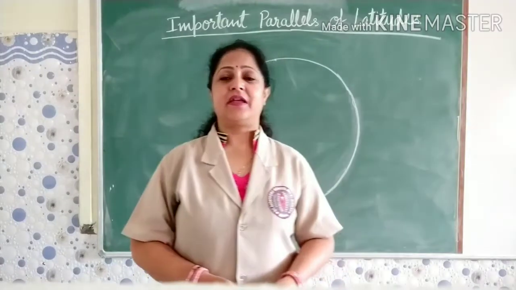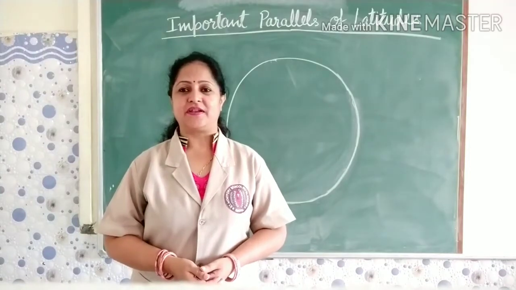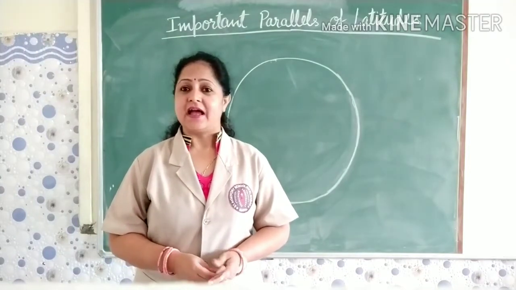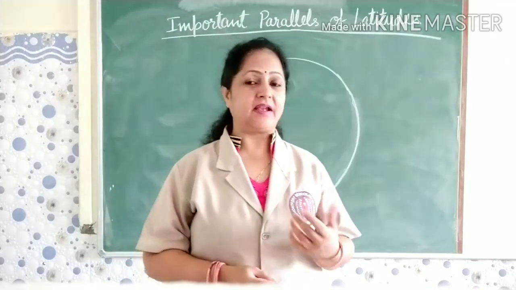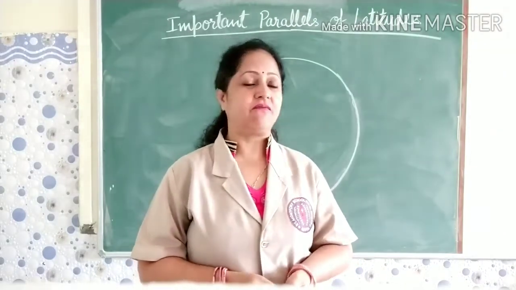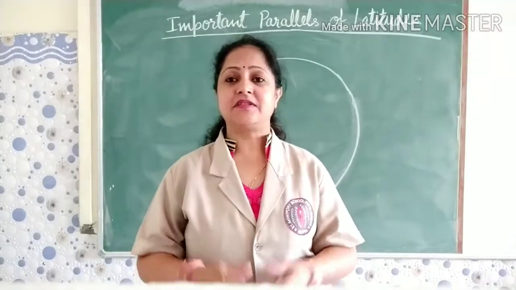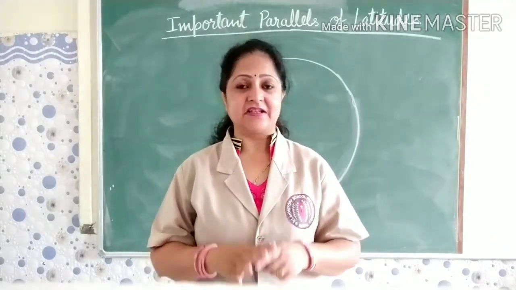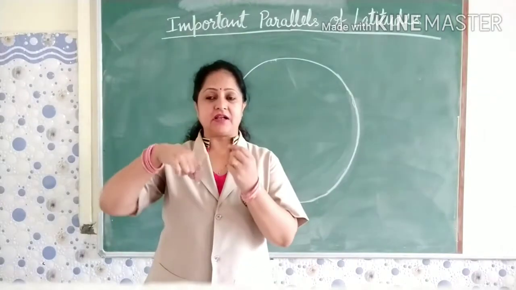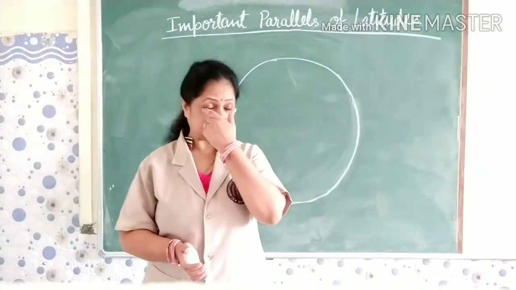We have already started our third chapter of geography, latitudes and longitudes, and I have already started explaining about the latitudes. So first of all, what is latitude? I told you the meaning of latitude: latitudes are the imaginary lines drawn horizontally on a globe. So this is the definition of latitude.